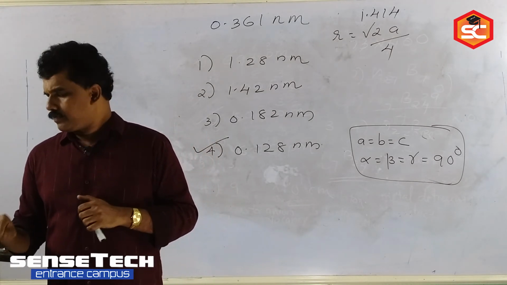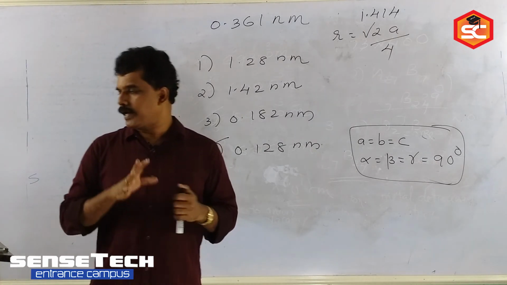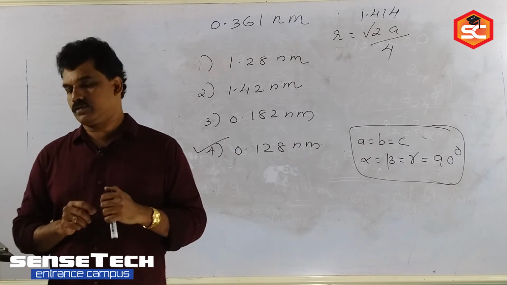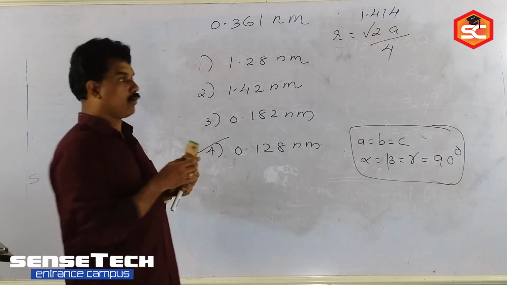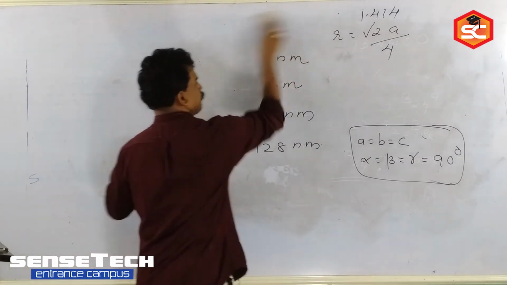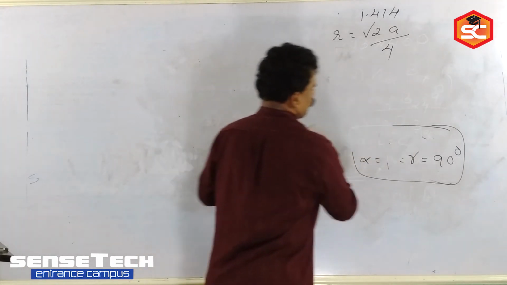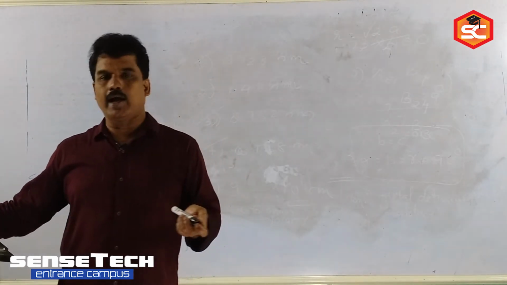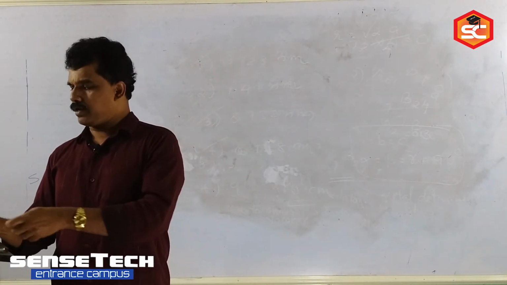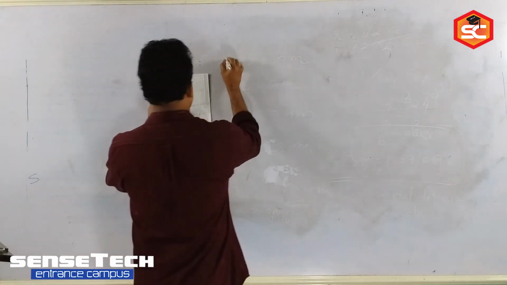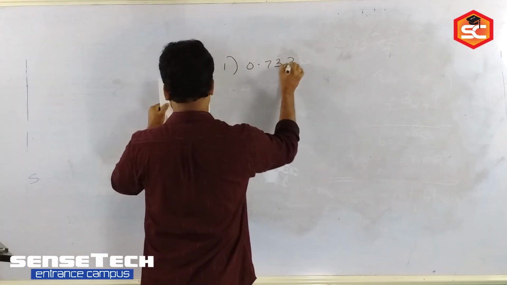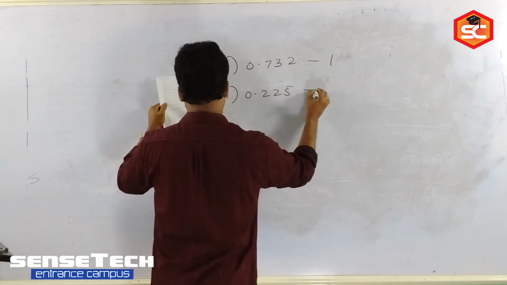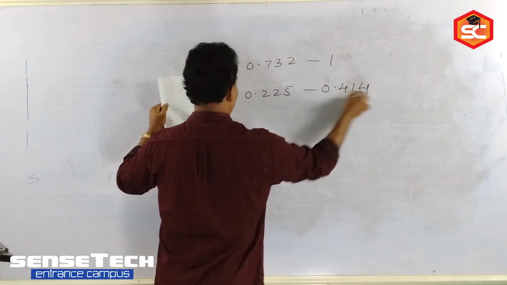So the next question: for a body centered cubic arrangement, BCC arrangement, the radius ratio, cation to anion ratio, will be which among the given values? First one, 0.732 to 1. Second, 0.225 to 0.414.